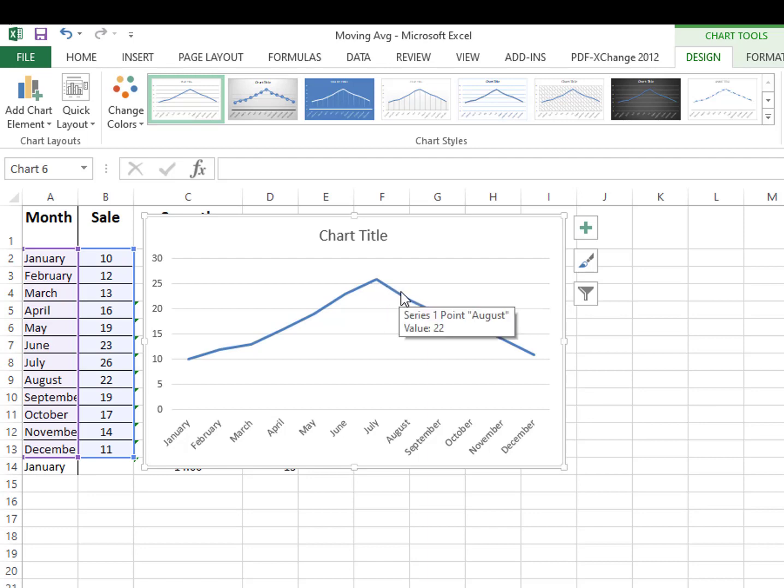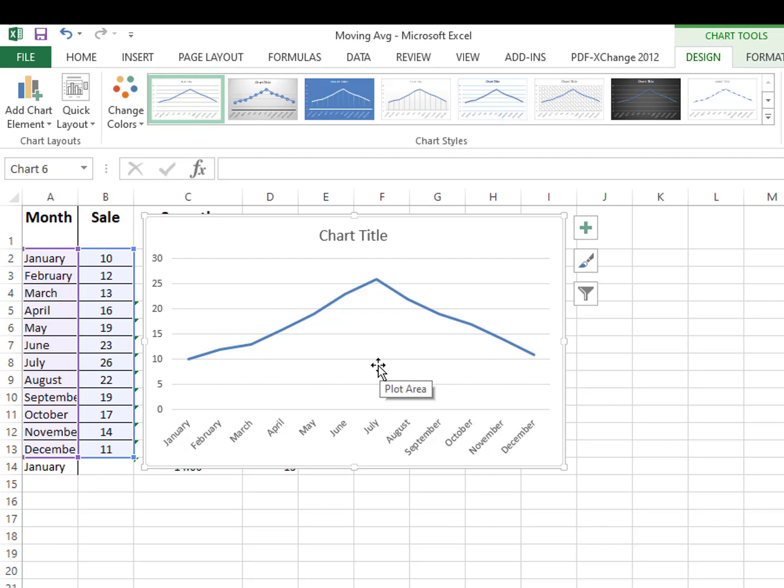In July, the sale was 26, but from July to August the sale is going down, which is 22. Similarly, in September, the sale was 19, so it's going down. So the behavior of the data is a little bit seasonal. When you check the behavior of the data, you need to decide which specific forecasting technique will be the most feasible one.